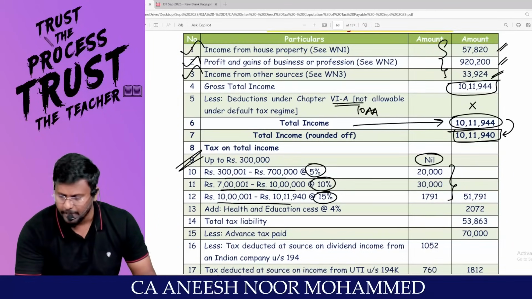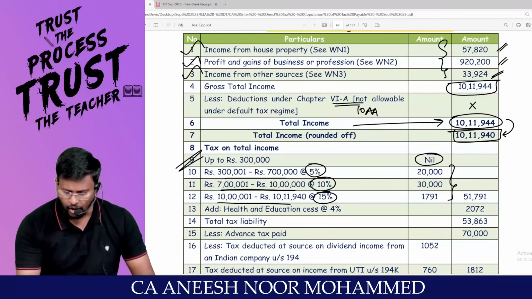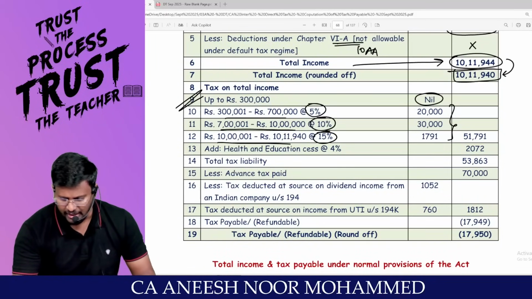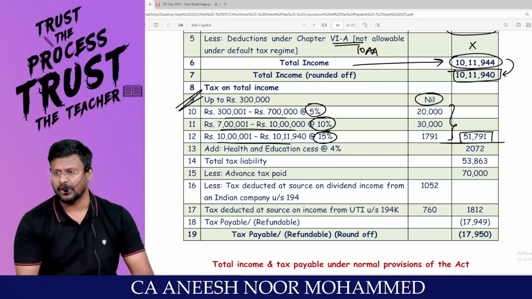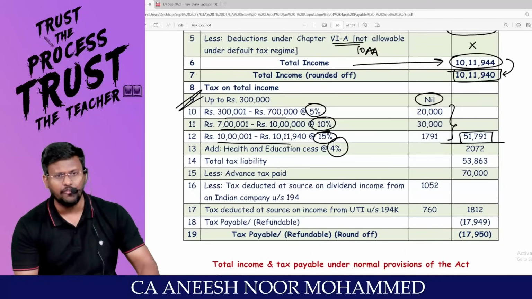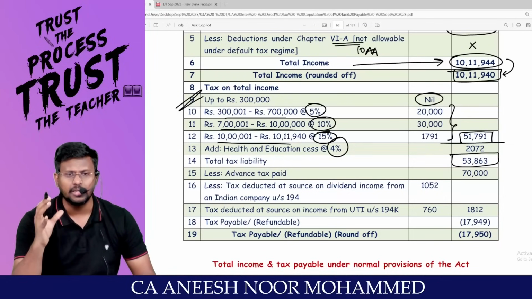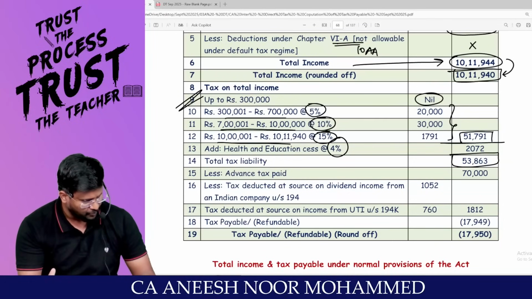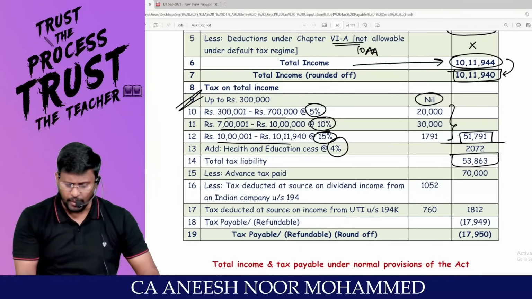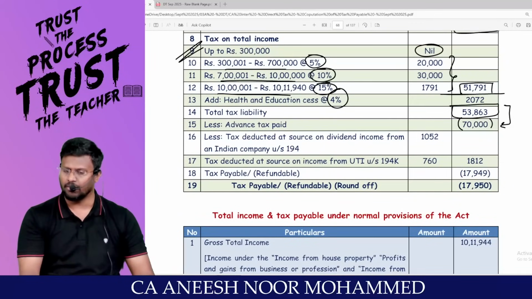Does the total income exceed 50 lakh? No. That means he's not liable to pay surcharge at the rate of 10%. Then you will be getting the tax payable 51,791. Are you getting it? On that you have to add health and education cess of 4%. You will be getting total tax liability of 53,863. Have you paid already any advance tax? 70,000. This tax has been already paid, right?